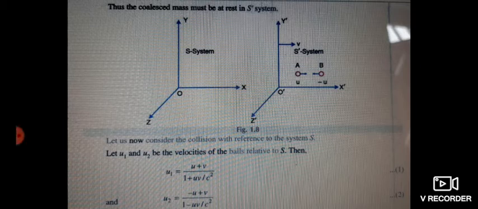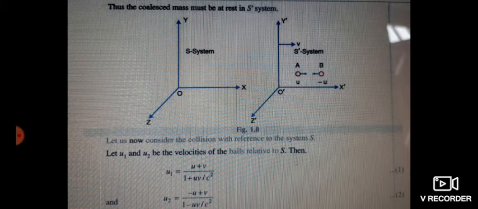Let us consider two systems, S and S prime. S prime is moving with a constant velocity v relative to the system S in the positive x direction, as shown in this figure. Suppose that in the system S prime, two exactly similar elastic balls, ball A and ball B, approach each other at equal speed.